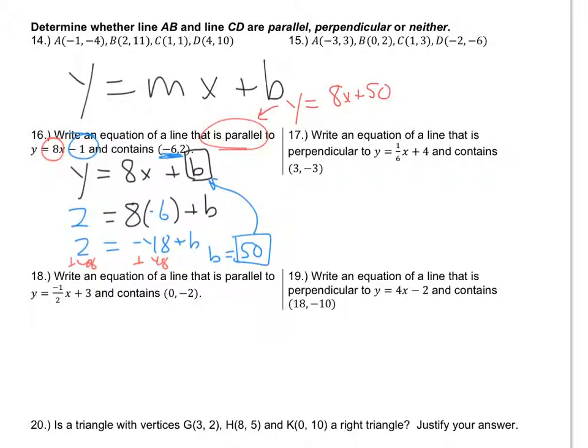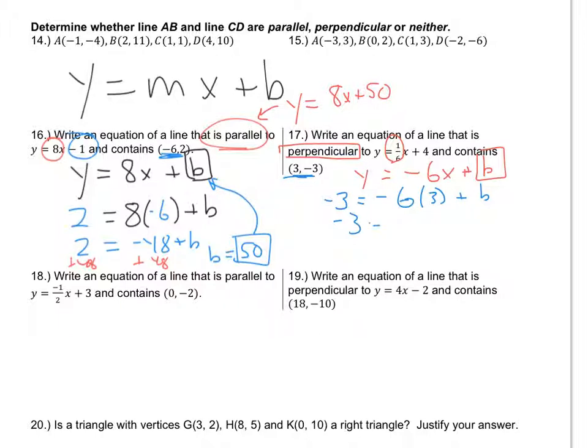Same procedure for 17, except here notice we want the line perpendicular to the given line. That means the slope we need to use is not 1/6, but the opposite reciprocal of that, and that would be negative 6 for our new slope. So we can write y equals negative 6x again plus b. Let's wait to write that until we figure it out.